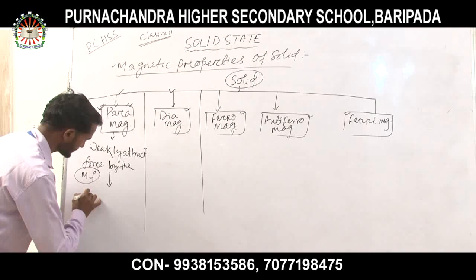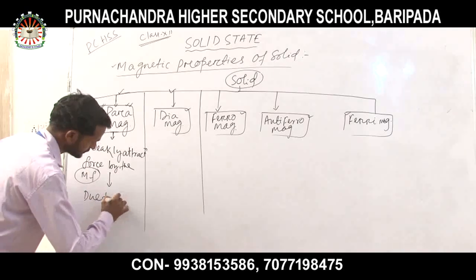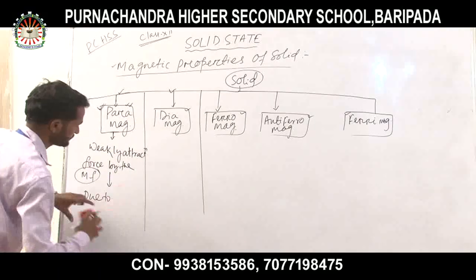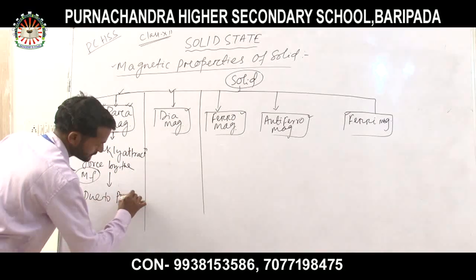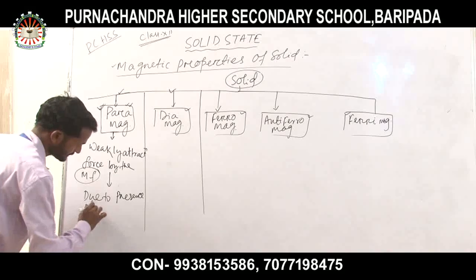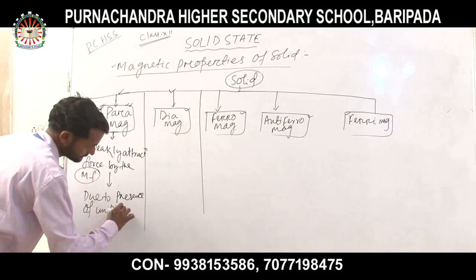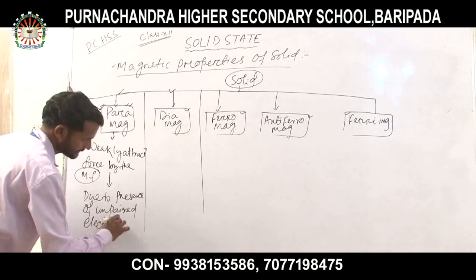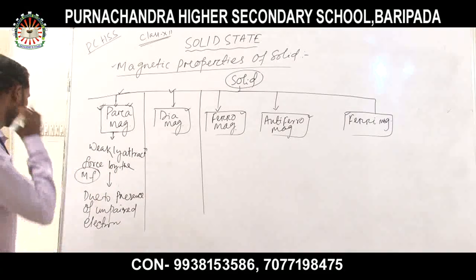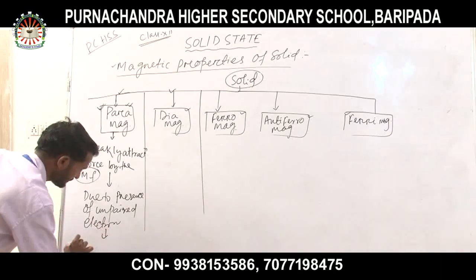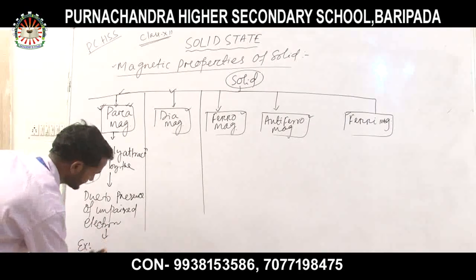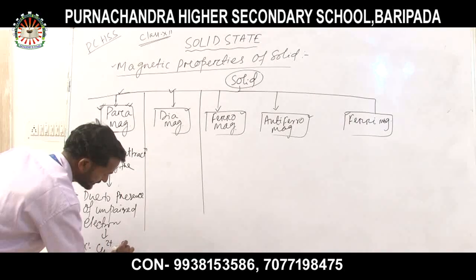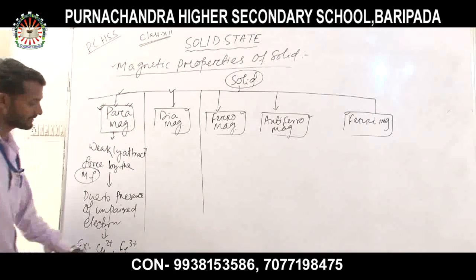So it is due to the presence of unpaired electrons, and the examples are like Cu2+, that is copper ion, Fe3+, that is iron ion.